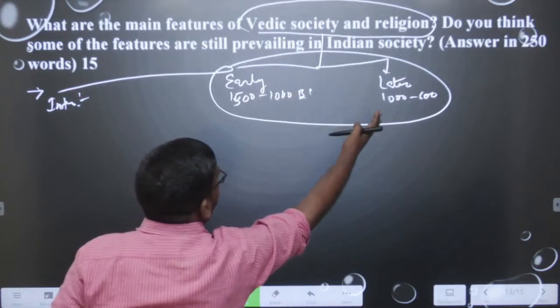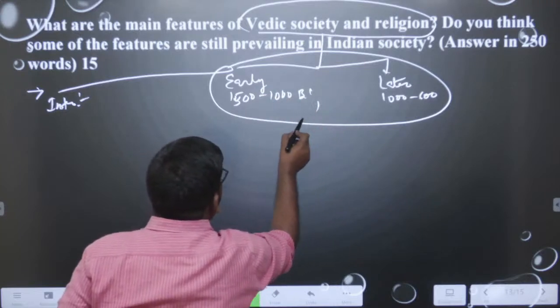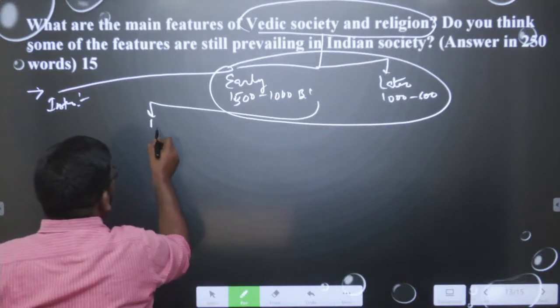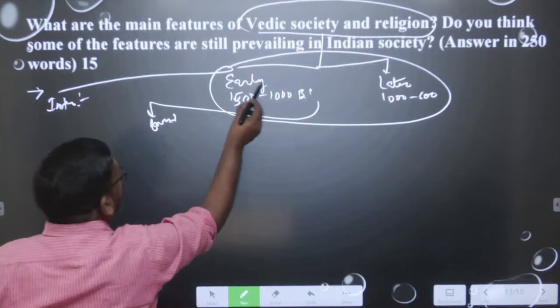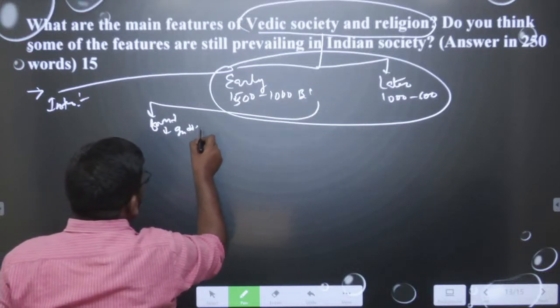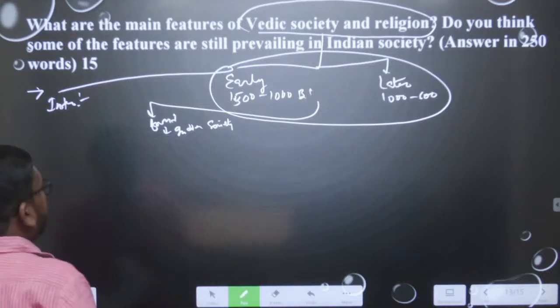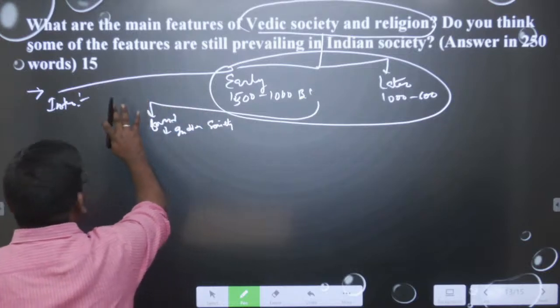Many changes were there, especially in society and religion. These things are also found in modern Indian society. So, this is how we can start writing the introduction.